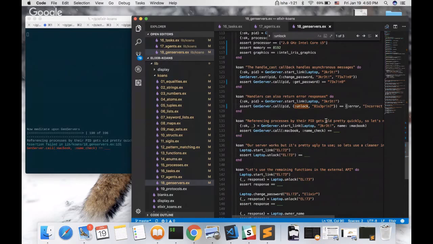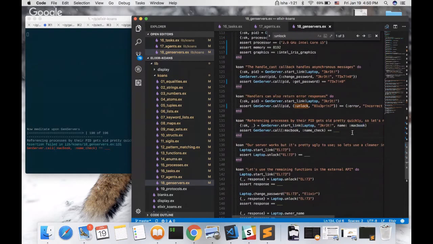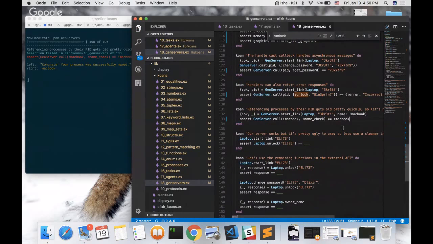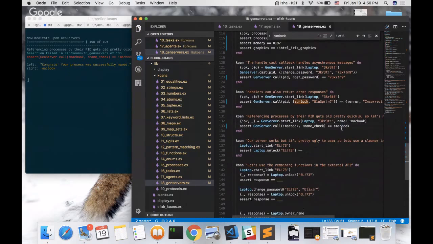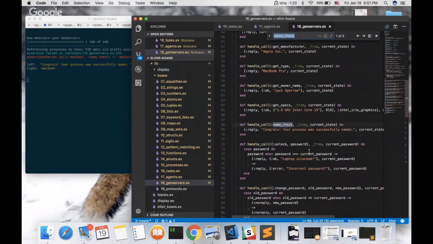Referencing by their PID gets old pretty quickly, so let's name them. We name them, and we call name check, which returns the name. Yeah, I didn't check what name check does exactly.